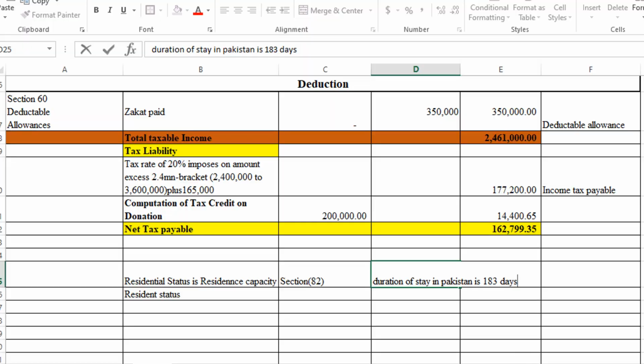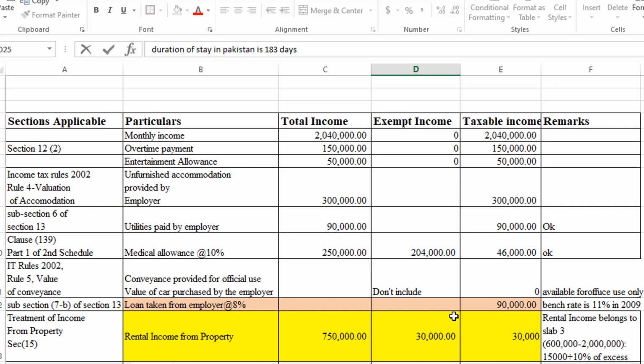So here is the required solution of the assignment. So let's start with the sections applicable and particulars, total income, exempt income, taxable income, remarks.